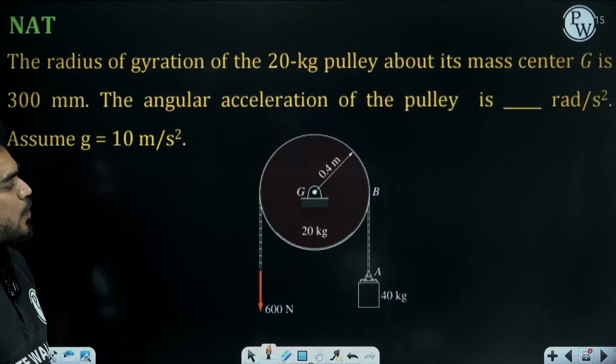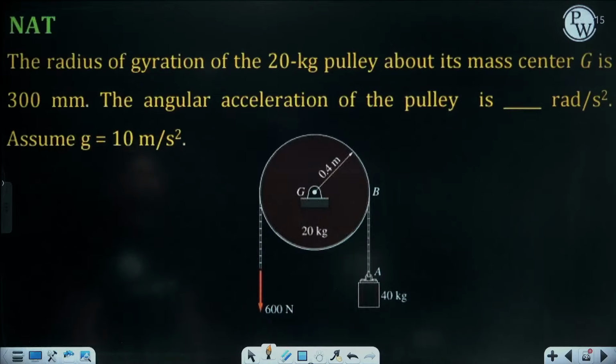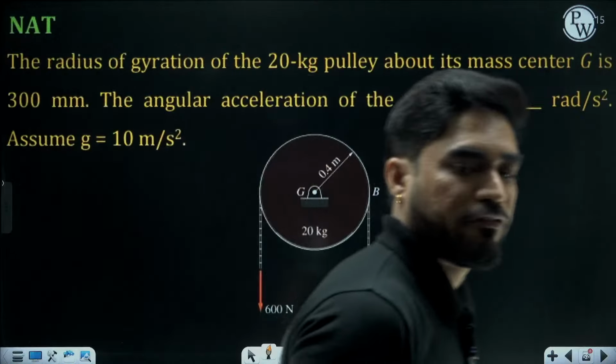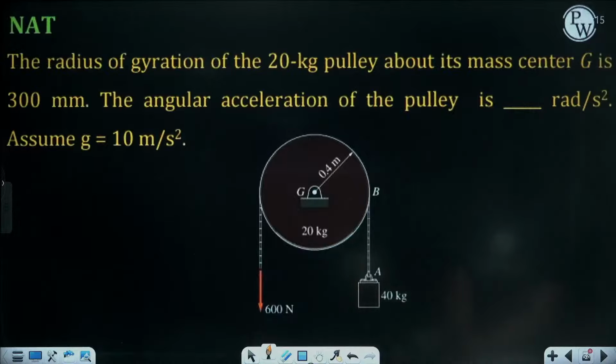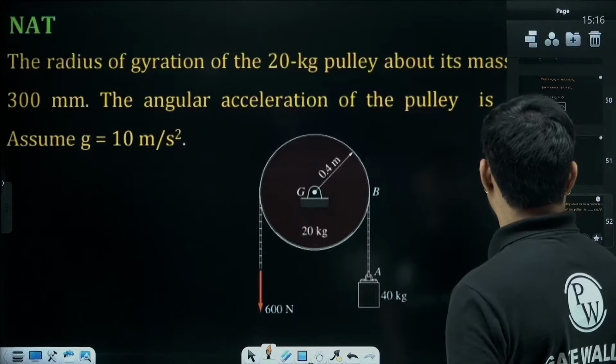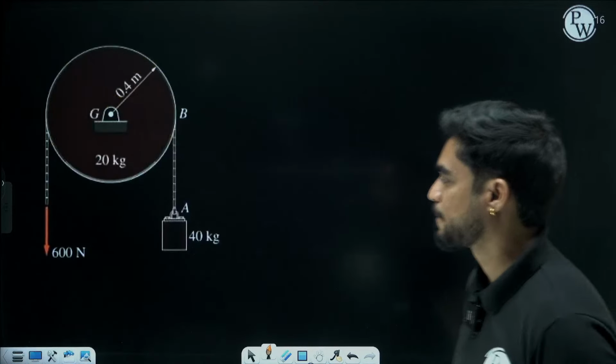Moving on to the next problem, this is an interesting one. The radius of gyration of the 20 kg pulley about G is 300 mm. Angular acceleration of the pulley is. We need to find angular acceleration alpha. Radius of gyration is 0.3 meters.